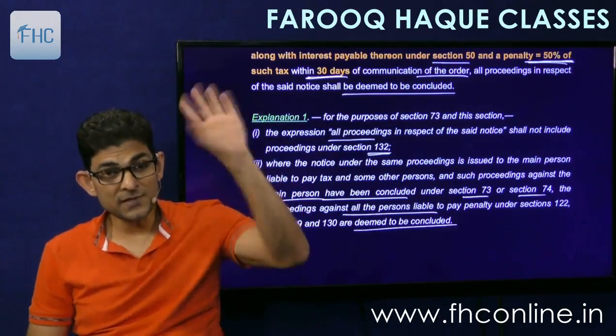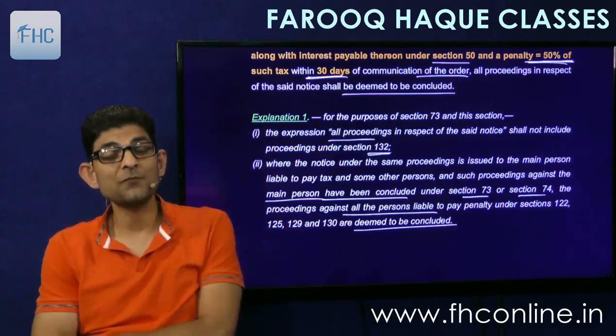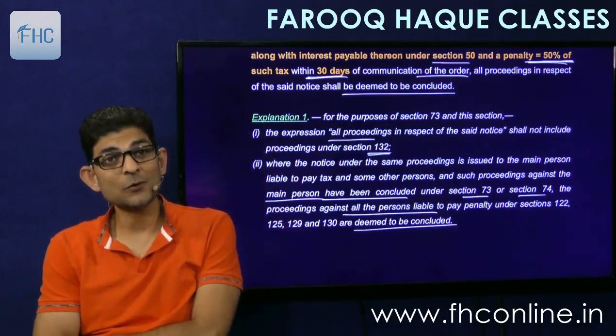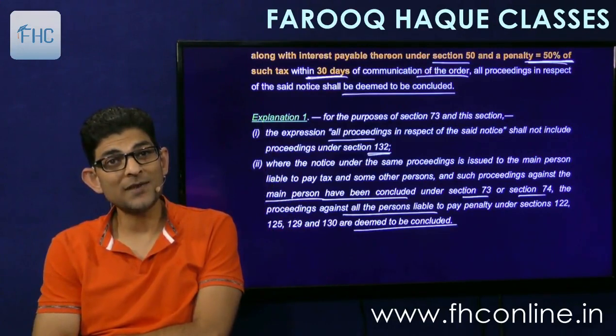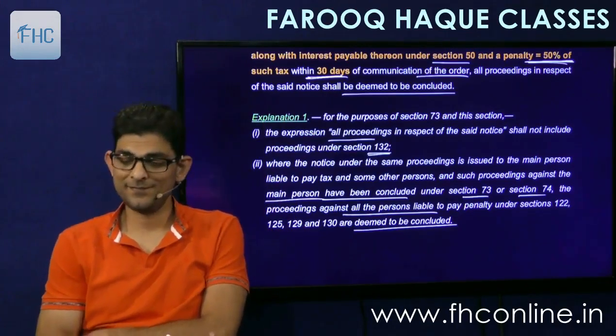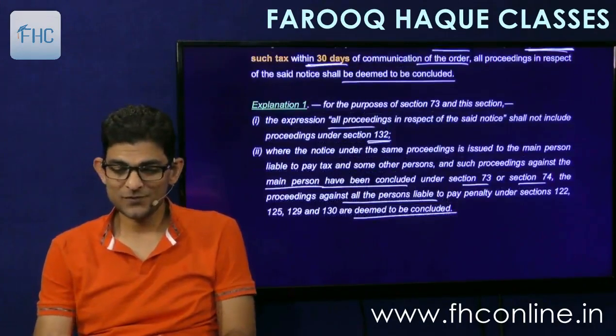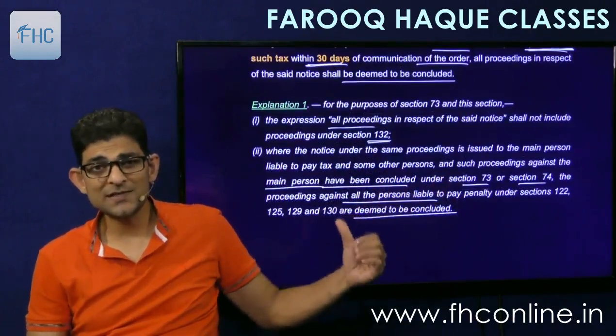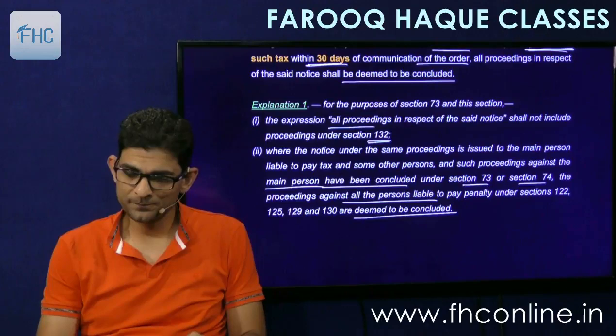So if the main person is forgotten and forgiven, then other persons are also deemed to have been forgiven and forgotten. So this is a technical explanation. You will not understand these sections. We will see them in penalty provisions later on.